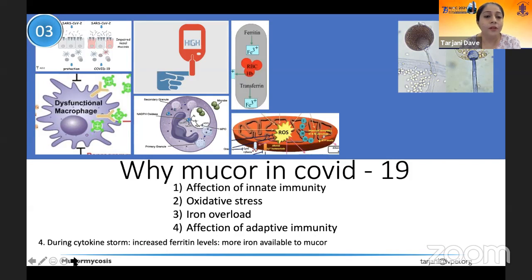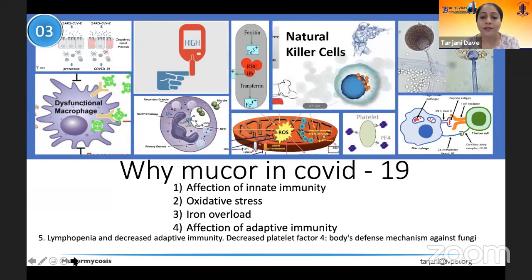Those patients with COVID-19 who develop a cytokine storm go through a phase where they have iron overload in the body and they have oxidative stress. Iron by itself is something that Mucor loves and thrives on, and hence there could be an increase in incidence of mucormycosis in patients who develop this cytokine storm. Another reason is reactive oxygen species that are produced during the cytokine storm go and affect the macrophages and make them further dysfunctional, reducing the body's immune mechanisms further to fight any infection.